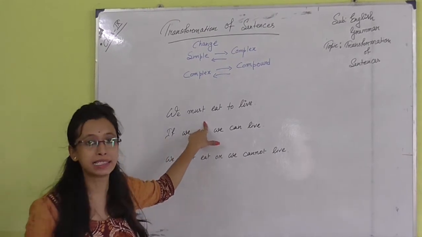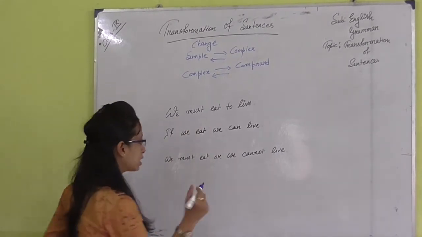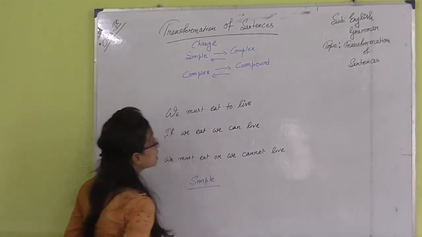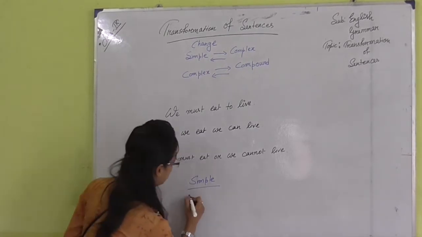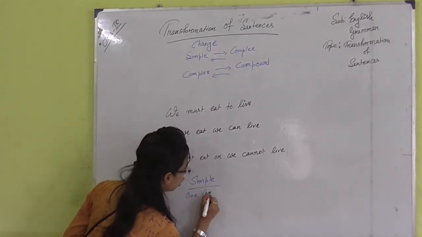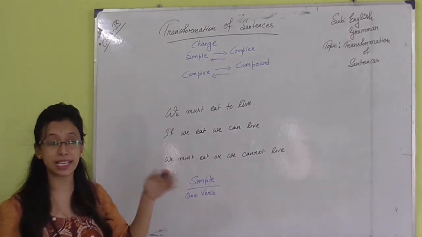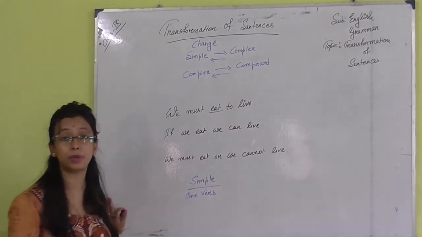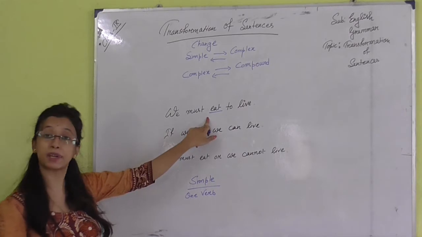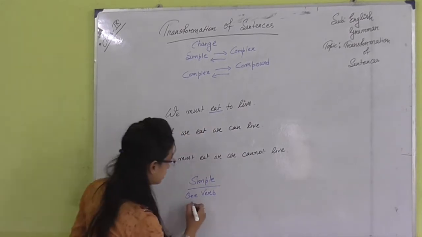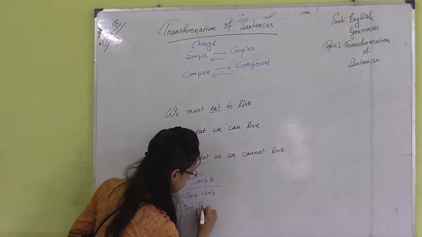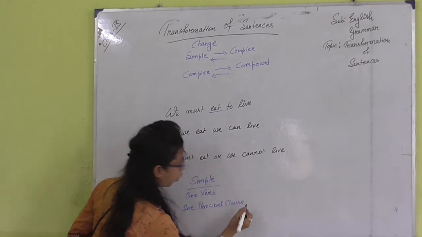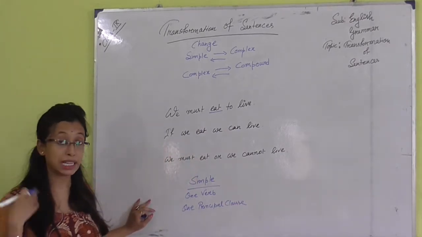Okay, let's make it easy. We all know what a simple sentence means. A simple sentence has one verb. Let's see if the sentence has one verb or not. We must eat to live. Yes, definitely here is a verb, eat. So one verb is present. Another characteristic is one principal clause, or independent clause.